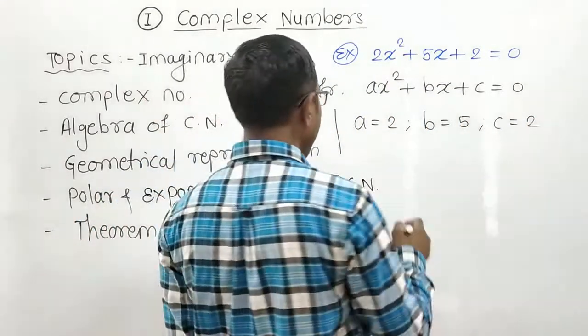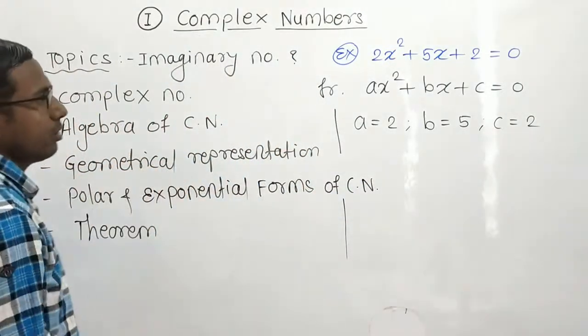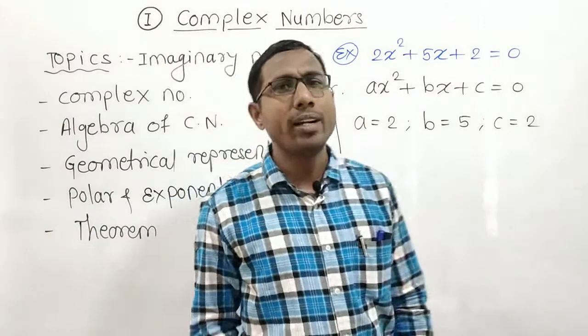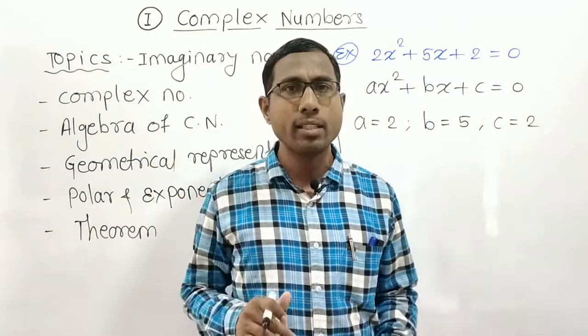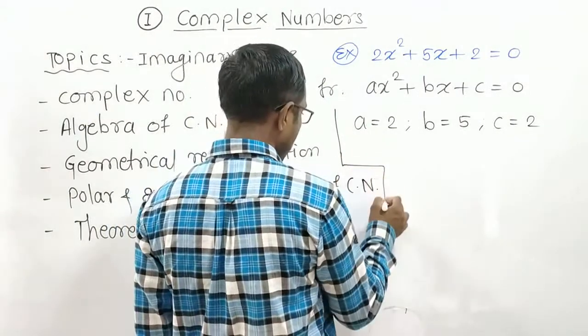Then use the formula. So what is that formula? Simply note down this point so that we will be able to understand the flow of the lesson. ह्या लेसन चा फ्लो नेमका कसा आहे हे तुमच्या लक्षात येईल.